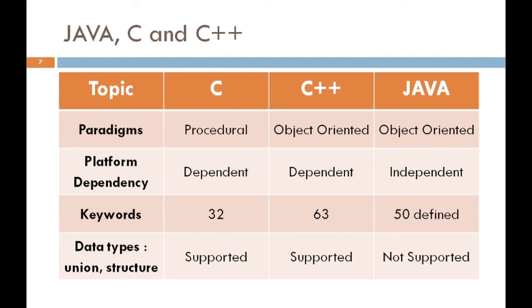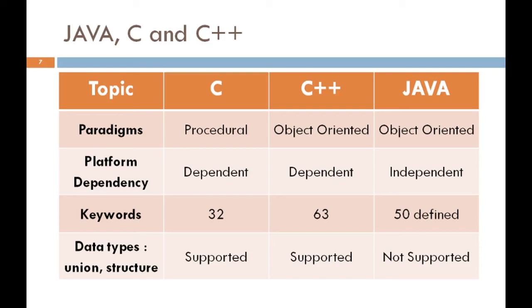Now we will discuss each topic in detail. First, the paradigm of Java is object-oriented, while the paradigm of C is procedural and C++ is object-oriented. Platform dependency: C and C++ are both platform dependent, while Java is platform independent.